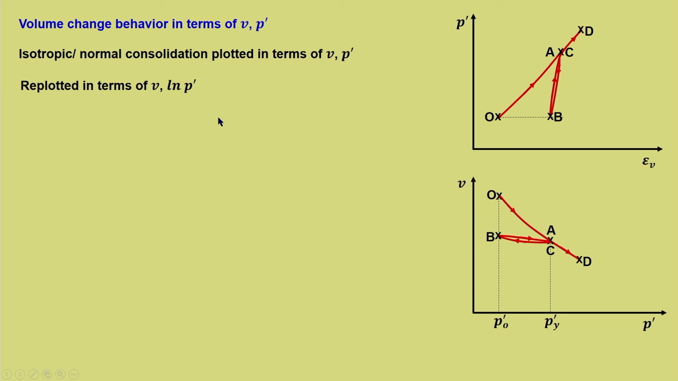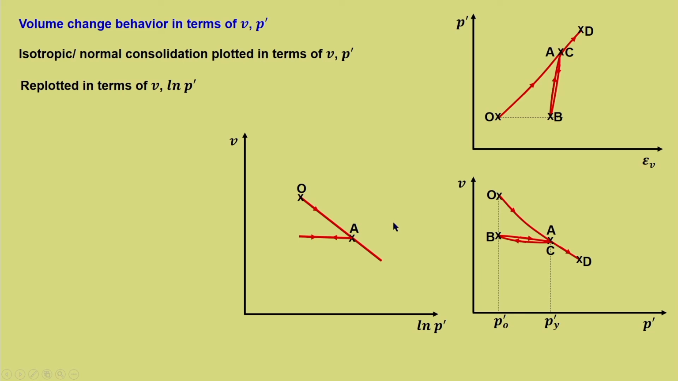Whenever we use log or ln, it is to account for a wide variation. So, here also V versus ln P dash is replotted, and when it is replotted, we know that it will become a straight line. So, both unloading and reloading are represented by a single average straight line, A, B, C and further D. So, this is what has been replotted.